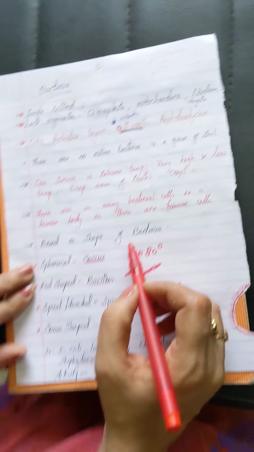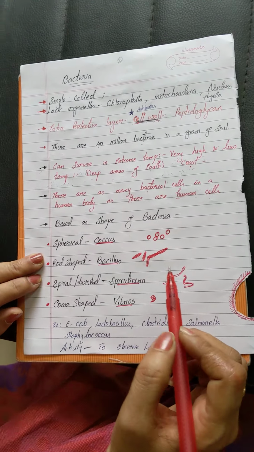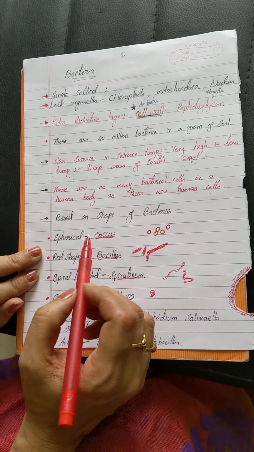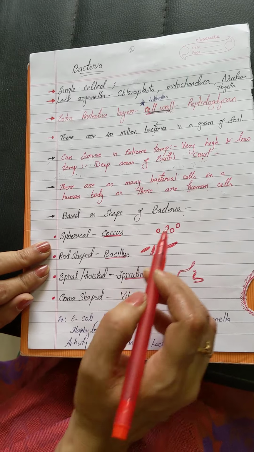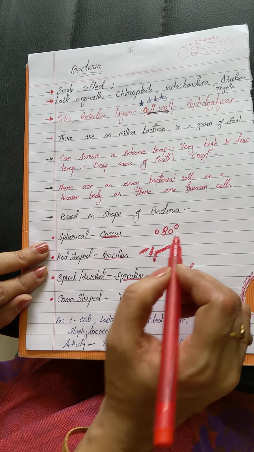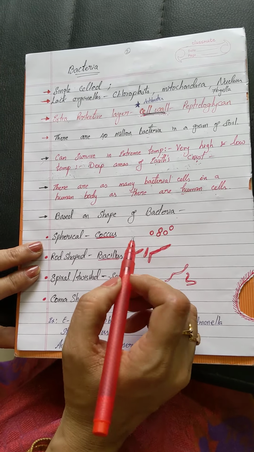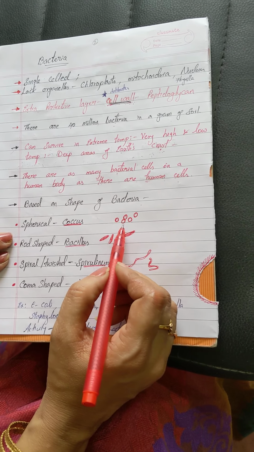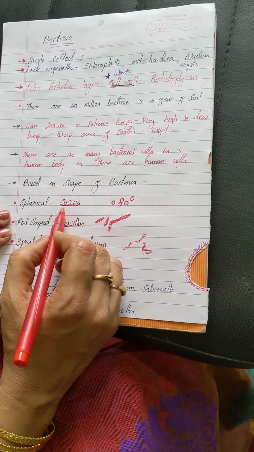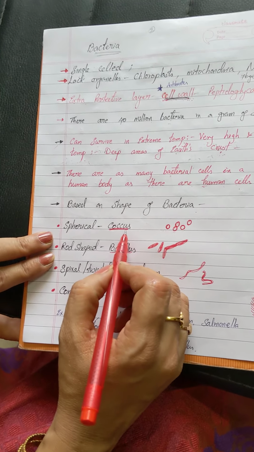Now, based on the shape of the bacteria, we have different types. The first is spherical. If a bacteria is spherical in shape, just like in the diagram provided here, then it is named coccus.